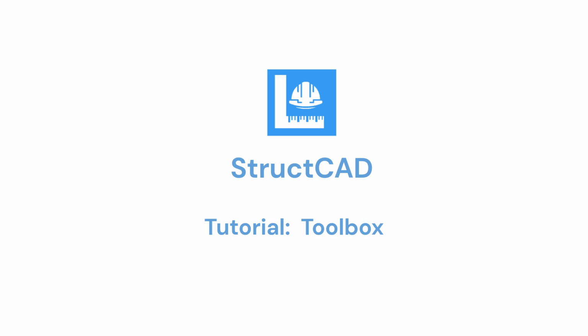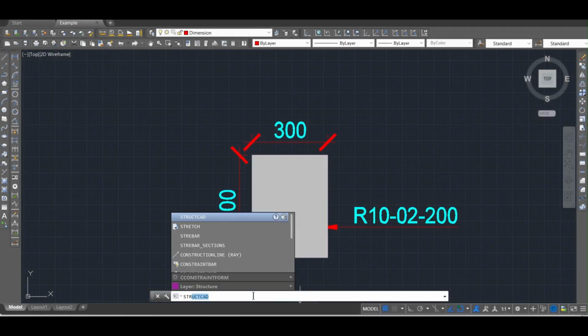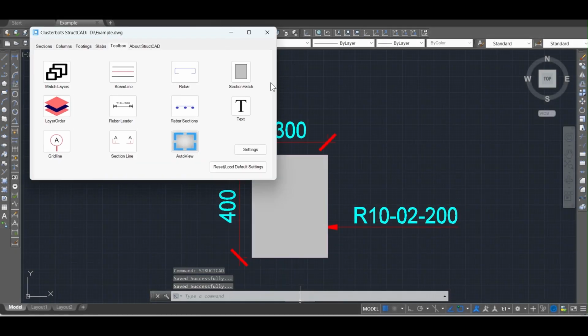Welcome to this tutorial. We're going to look at how to draw footing details in StructCAD. As before, to get started, make sure to launch your AutoCAD and run StructCAD. By default, StructCAD will open the Toolbox tab.